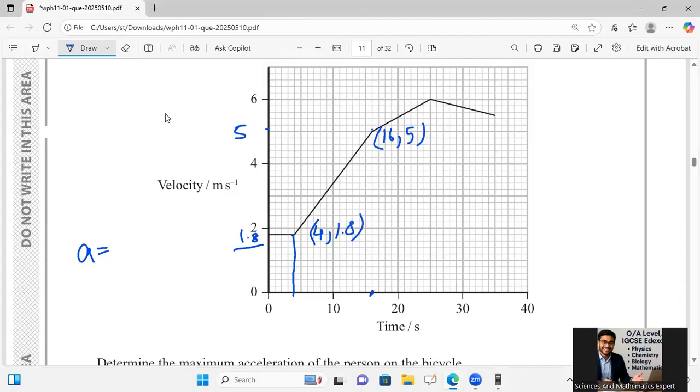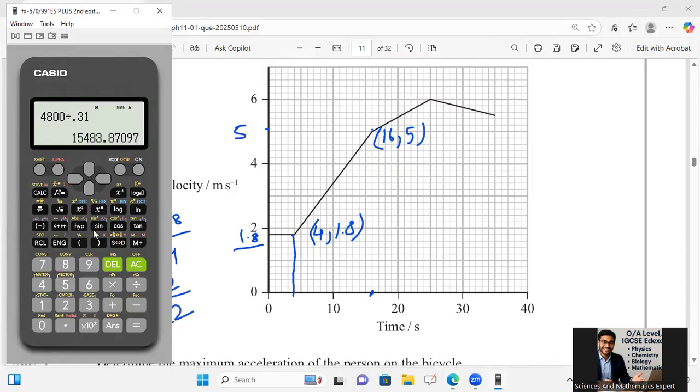So for calculating the acceleration, I will say go with 5 minus 1.8 divided by 16 minus 4. 5 minus 1.8 gives you 3.2, divided by 12.